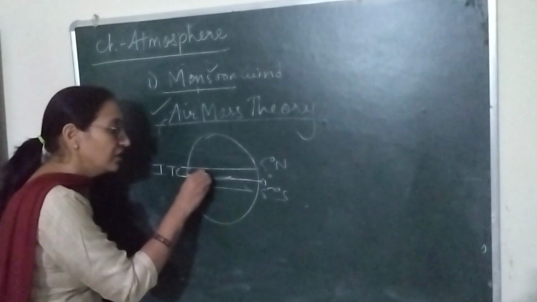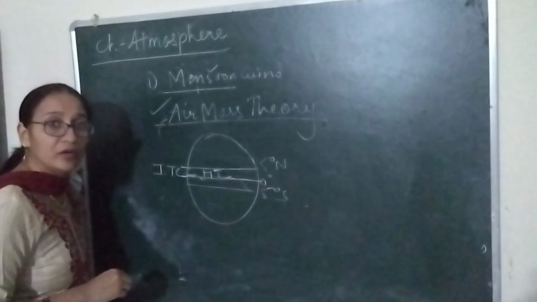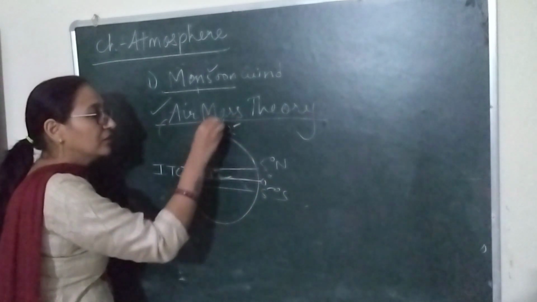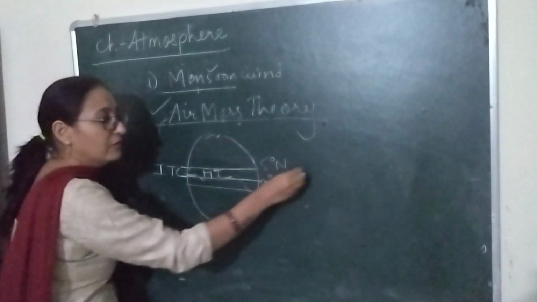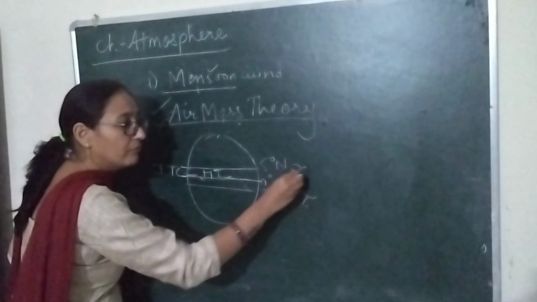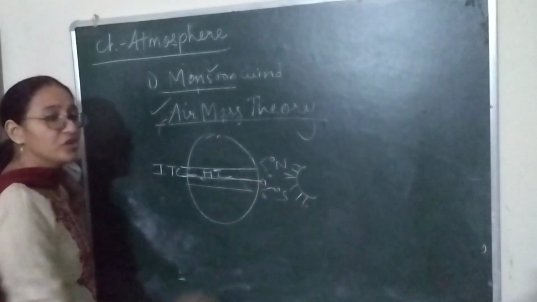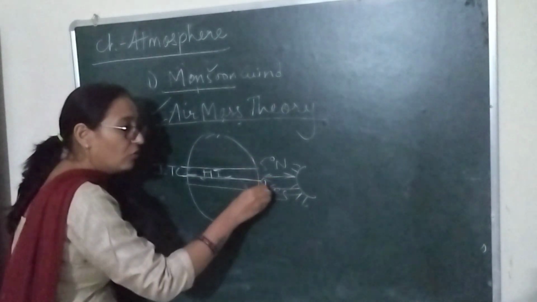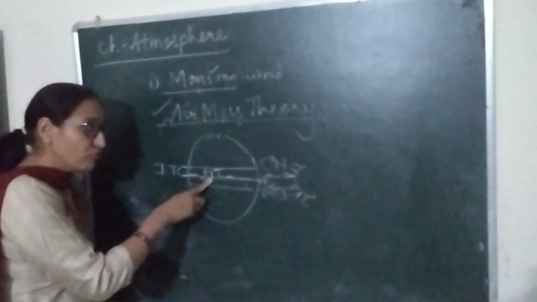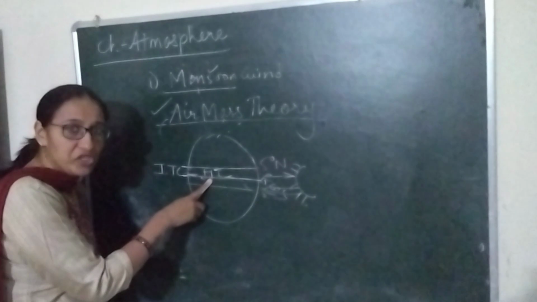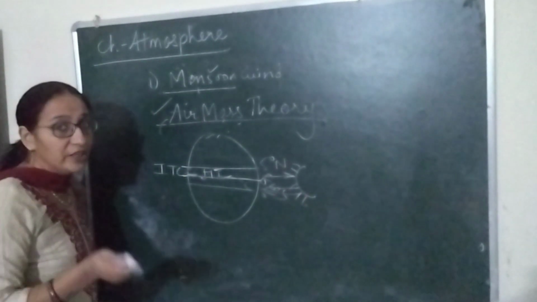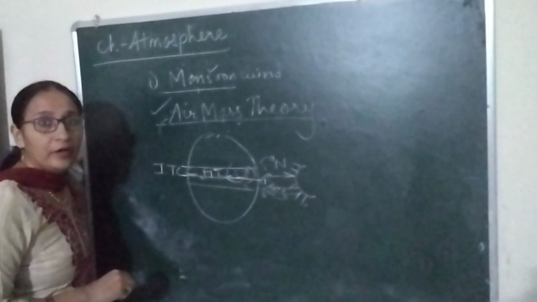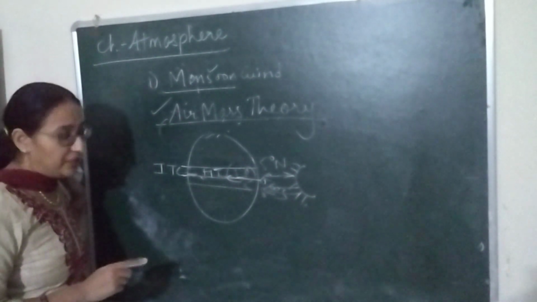There is a high temperature. Why is there a high temperature? Everybody knows that sun rays directly fall. If we make the position here, sun rays directly fall over the equator. That's why there will be a high temperature, and I have told you if the temperature is high, pressure will be low. So this is very important that we have to learn.